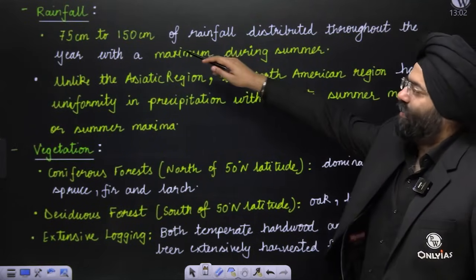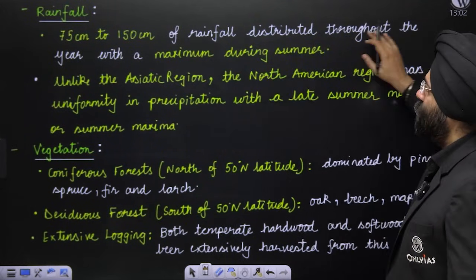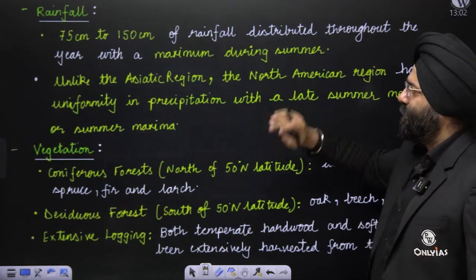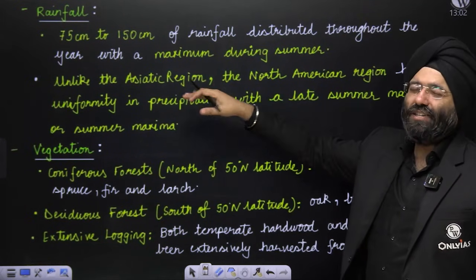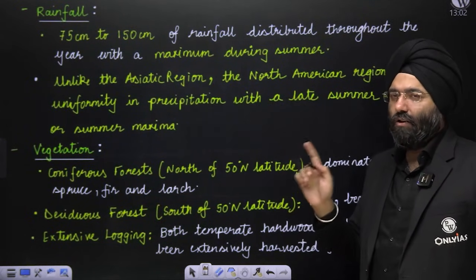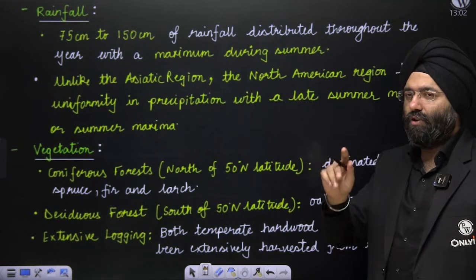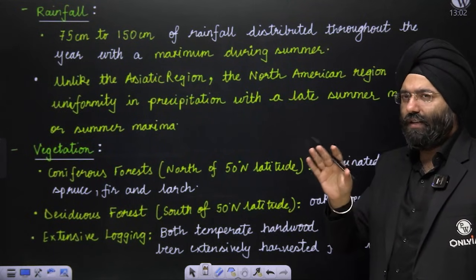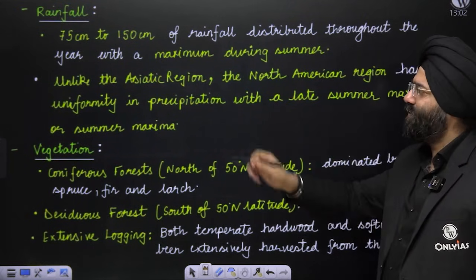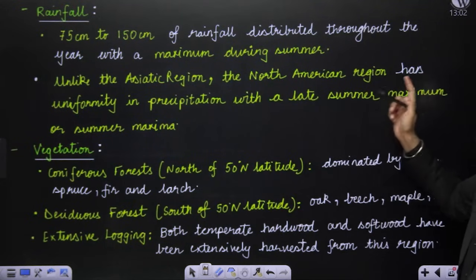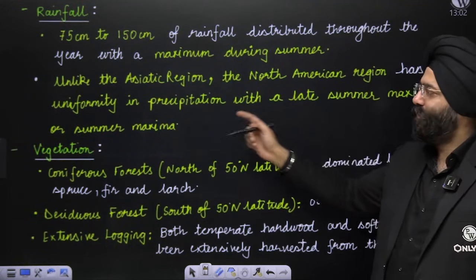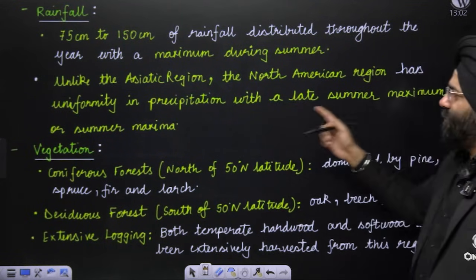Rainfall: 75 to 150 centimeters distributed throughout the year with a maximum during the summer. The Asiatic Laurentian type and the American Laurentian type are two different types, with similar characteristics but a few differences. The North American region has uniformity in precipitation with a late summer or summer maxima.